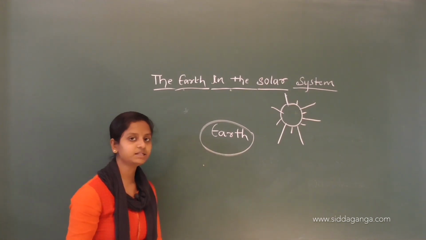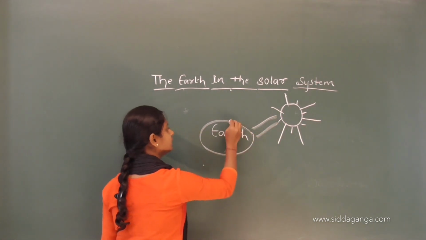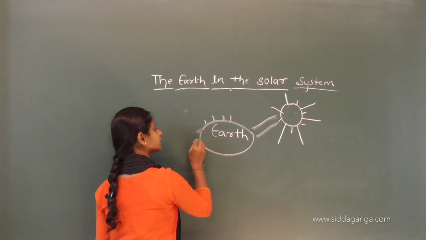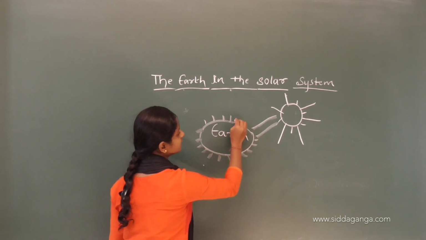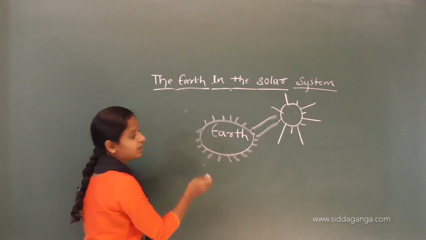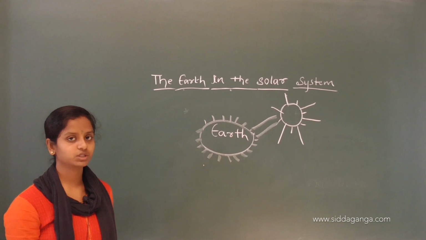So by getting the light from the sun, our earth starts shining.